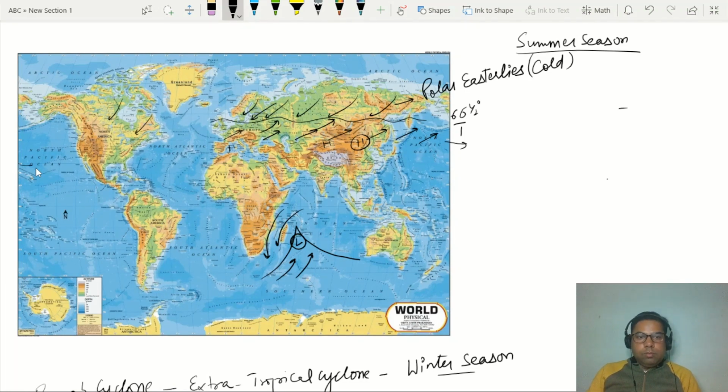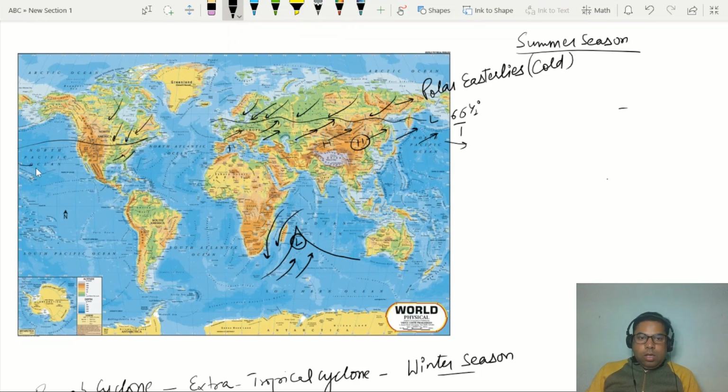The subpolar low pressure band, which was earlier at 66.5 degrees, takes position over the 50 to 55 degree latitude. It comes over the relatively lower latitude. You see, this polar belt shifts the subpolar low zone towards the lower latitude, and westerlies will also be there, but these will be weak on the continent. During the winter time in the northern hemisphere, westerlies become a little weaker, right?